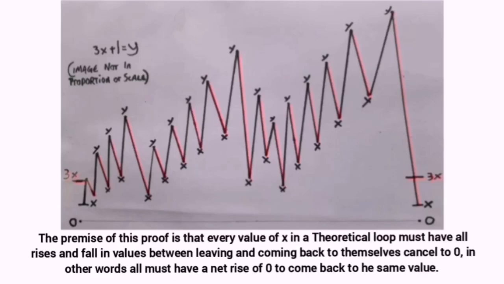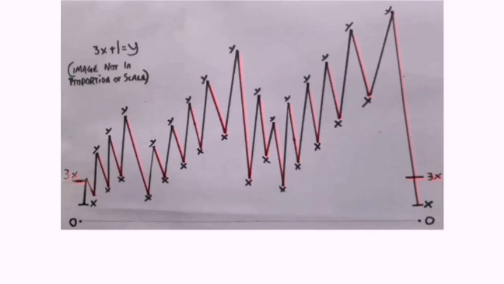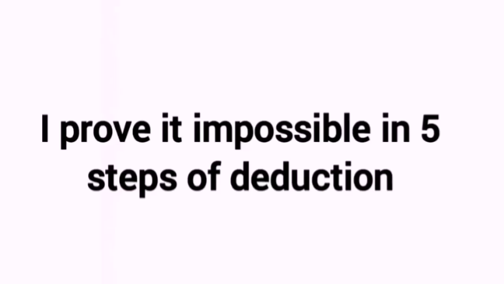In order to have a loop, every value of x in the loop must have all the rises and descents between it leaving and coming back to itself must cancel out with each other to leave a value of 0. In other words, they must have a net rise of 0. I prove this impossible in 5 steps of deduction.